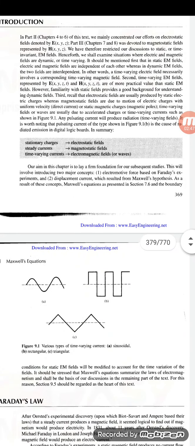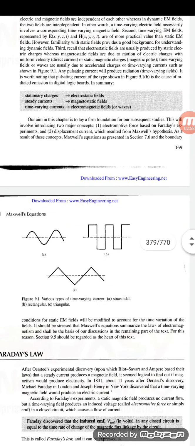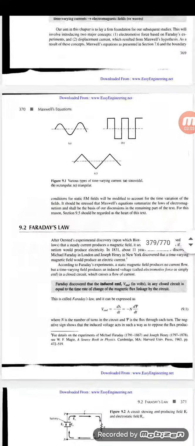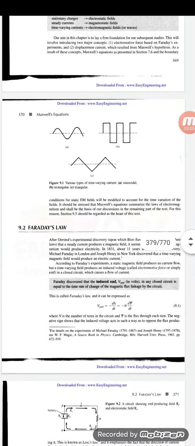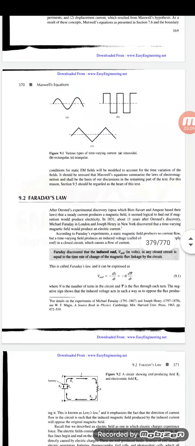So here, this involves the introduction of two major concepts: first, electromotive force, based on Faraday's experiments, and second, displacement current. First we will see what Faraday's law is. Faraday discovered that the induced EMF, V_emf, in any closed circuit is equal to the time rate of change of the magnetic flux linkage by the circuit.